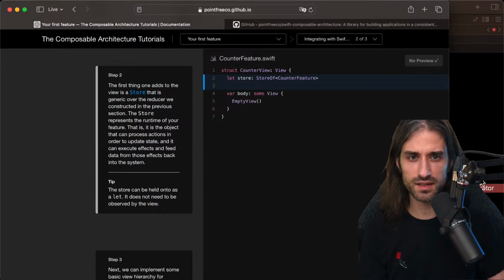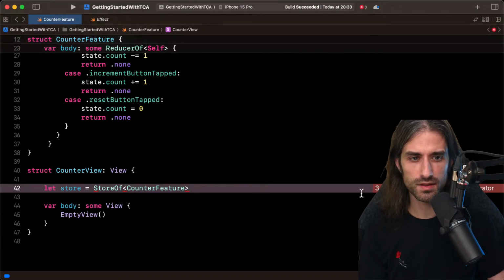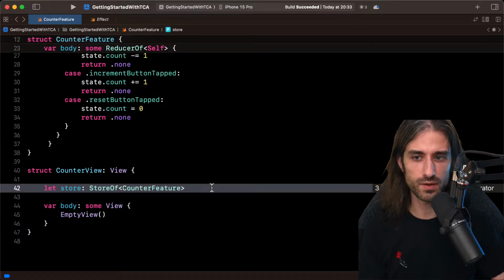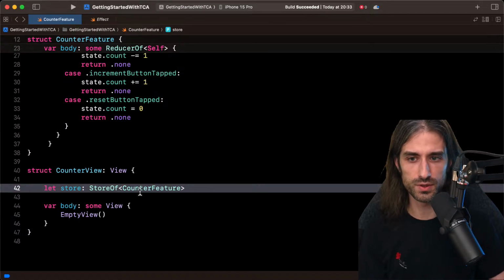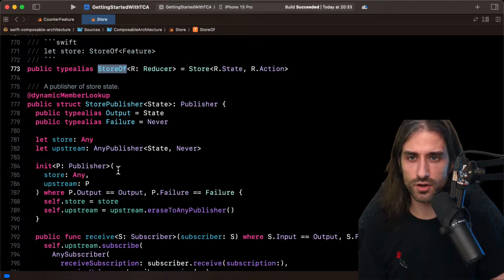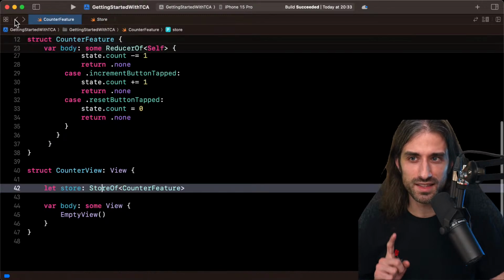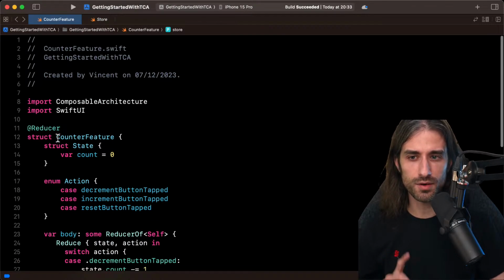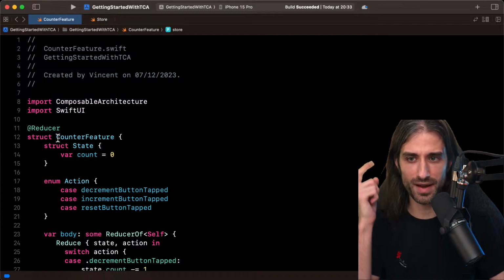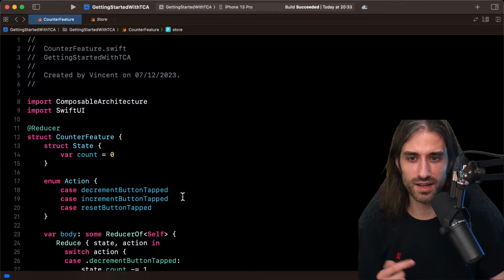Did I miss something? Oh, it's not. It's just a type like this. And I guess I will need to pass it through the init of the view then. So let's look at Store of. So it takes a reducer, and that's interesting because remember that our feature conforms to Reducer. So I had a bit of a hard time wrapping my head around it as I was covering the last couple of steps.